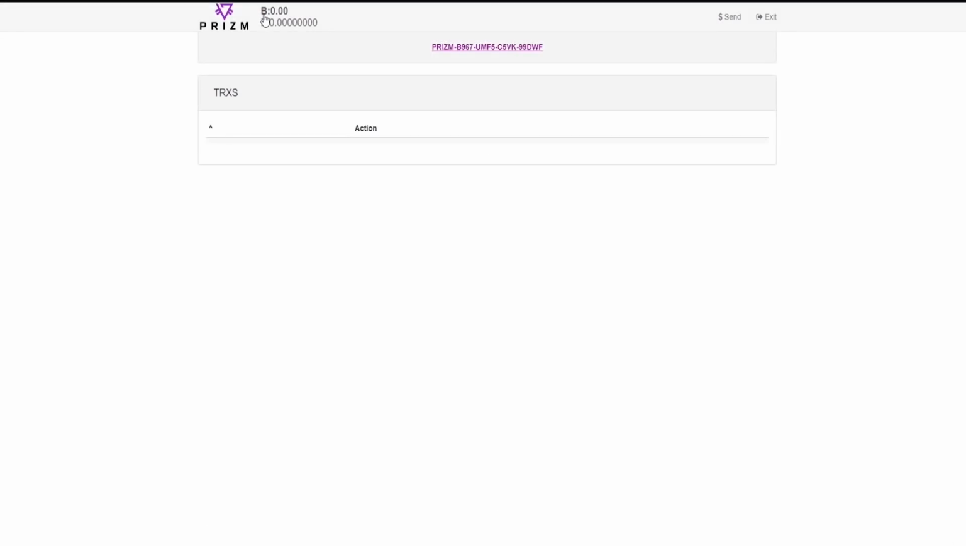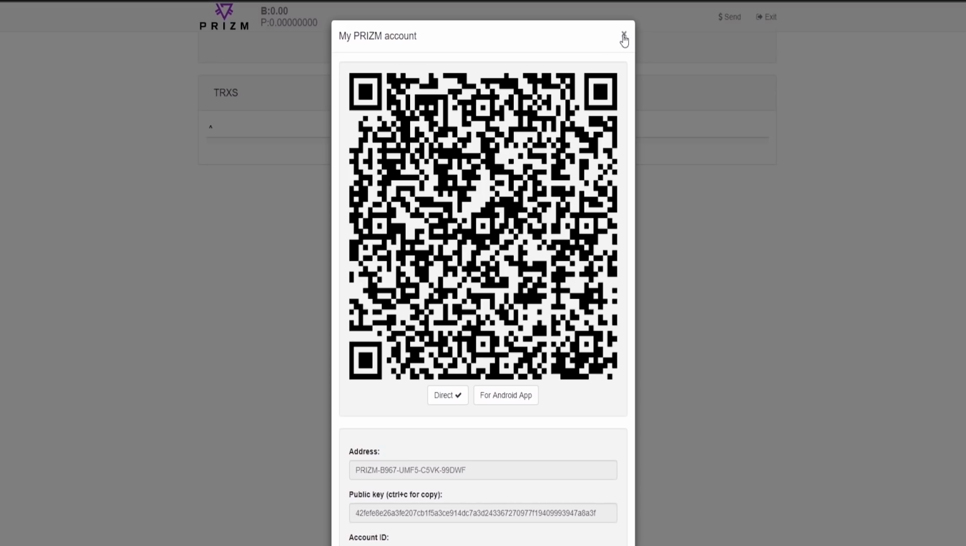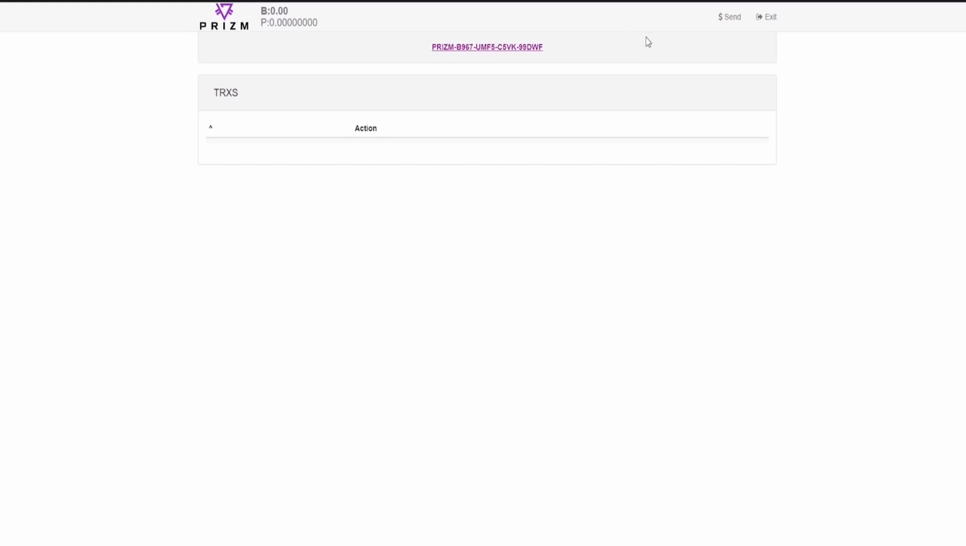In the wallet itself, you see the balance display, the emission of new coins on your wallet, included from one Prizm coin. Your wallet details. The send button, the exit button, and lists of transactions on the wallet.